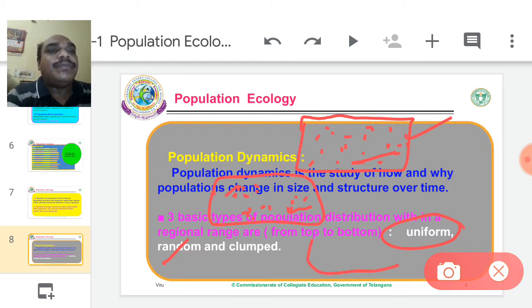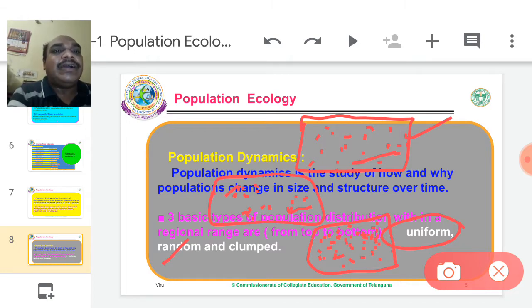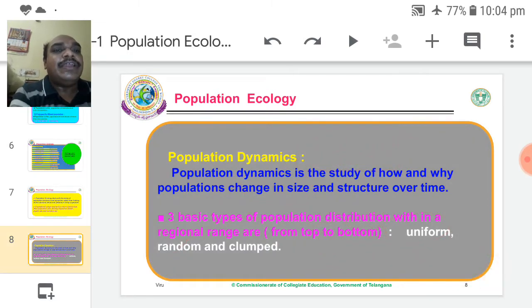Then clumped. If one area has many animals, for example, buffaloes, deer, or other national park animals, they are clumped. We can't easily recognize the number of the population. So uniform, random, and clumped. These three types of populations are distributed in different regions.